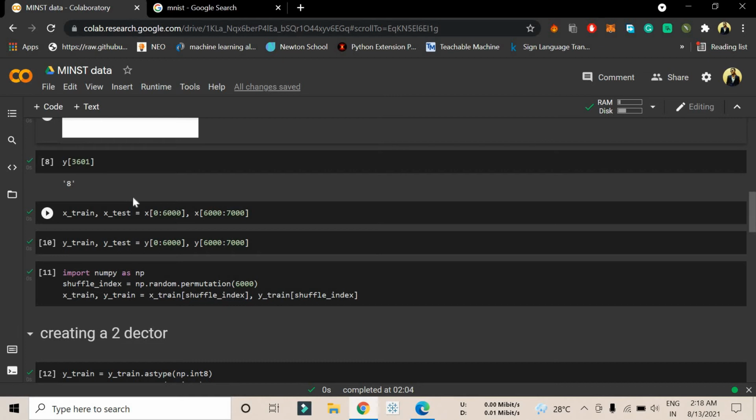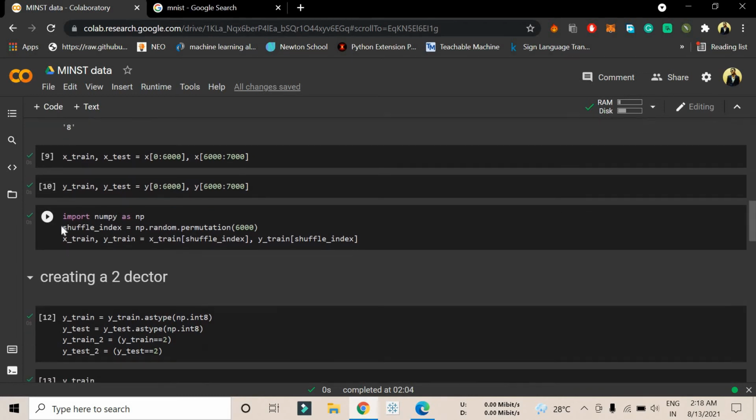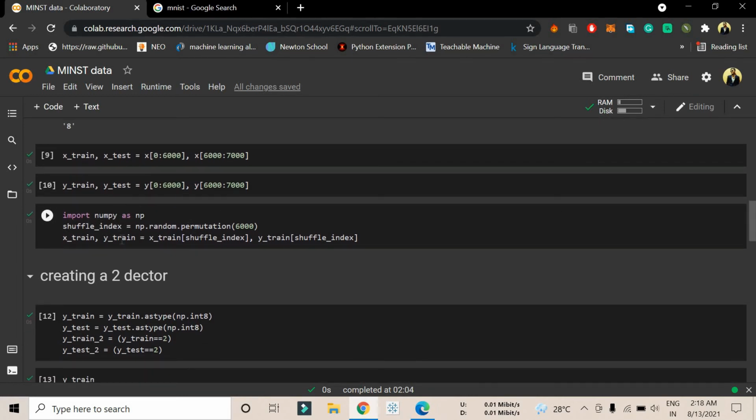So here, as you can see, the first 0 to 6,000 I'm using as xtrain, and 6,000 to 7,000 as xtest. Same as y, I'm using 0 to 6,000 as ytrain and 6,000 to 7,000 as ytest. So let me import numpy so that we can shuffle it by using permutation, because maybe in a training dataset we have 1 2 3 4 5 6 and the 9 is missing, so how can we perform the same thing in the test part, right?